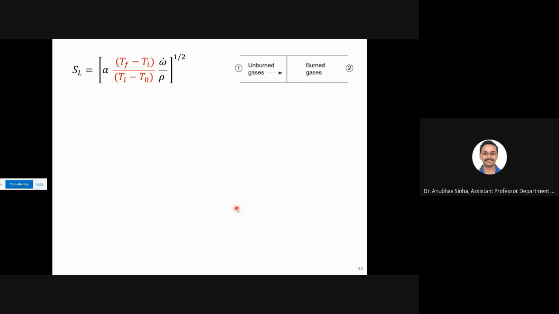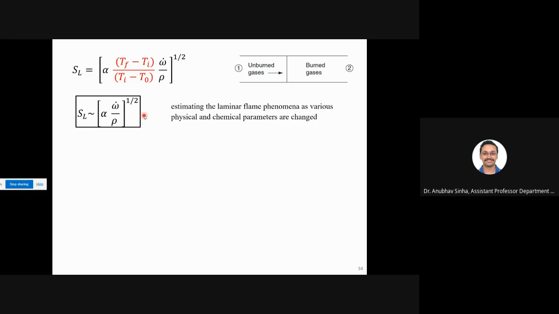So moving on. Again, this is the last equation only, what we have derived in terms of alpha. Now we see that we have a delta T parameter. So if I assume, let us say, this is constant. For a given fuel, you will anyway know what is your final temperature, what is your initial temperature, ignition temperature, and what is your initial T0. So let us say that this is a constant for a given fuel. So using that, I can say that flame speed is proportional to root of alpha, omega dot, and 1 by rho. I have removed this central term. So this is one of the main results.